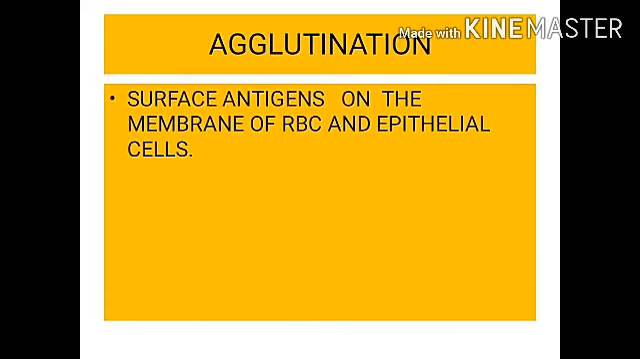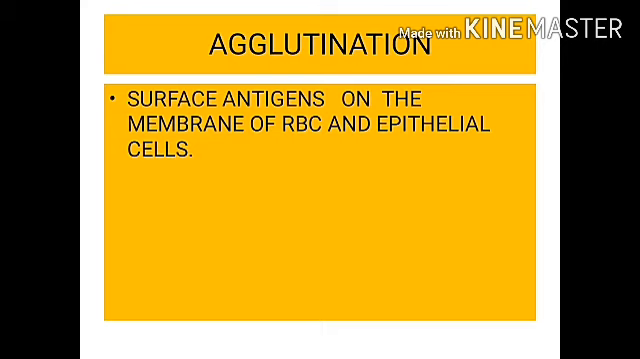What is agglutination? In a transfusion, if the blood of the donor and recipient are not compatible, agglutination and hemolysis of the donor corpuscles will take place. What is agglutination? It is clustering of RBC. What is hemolysis? Death of RBC.